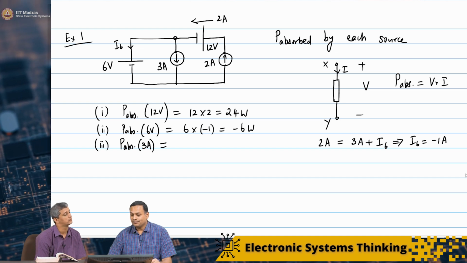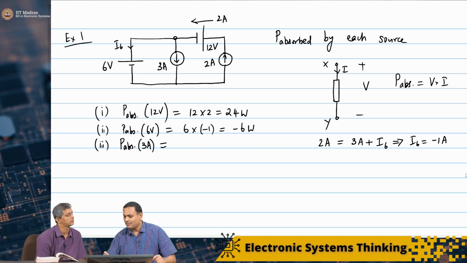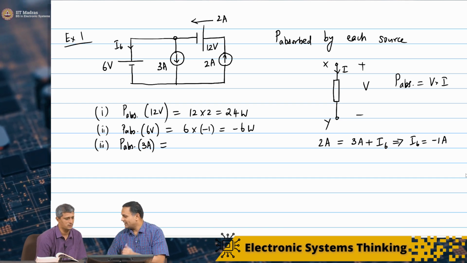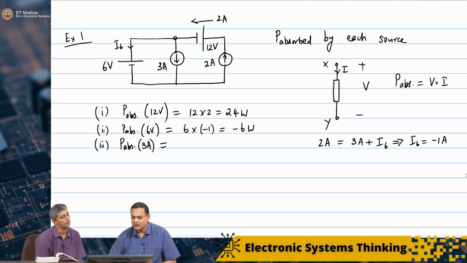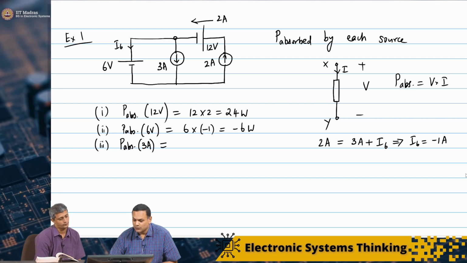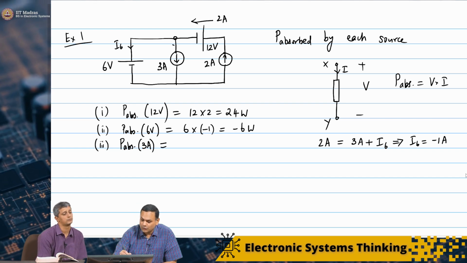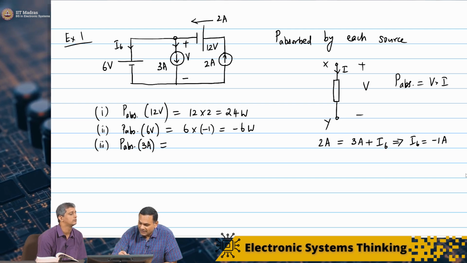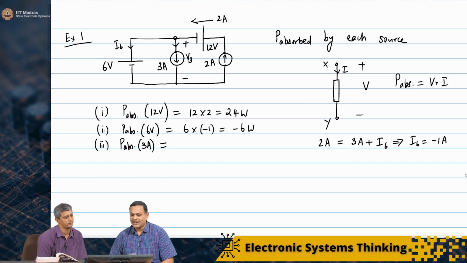So again, remember my convention: current should be entering the positive terminal and leaving the negative terminal. The first thing I will note is that for this current source, current is flowing in this direction. I will call this V3 for the 3 ampere source.